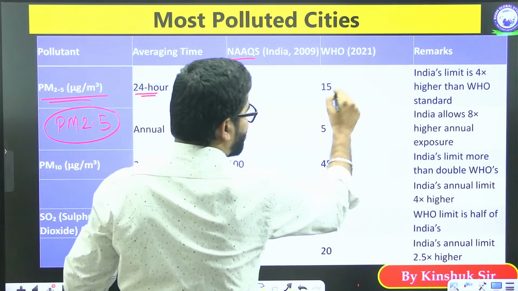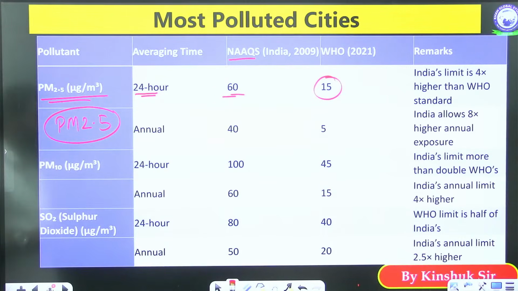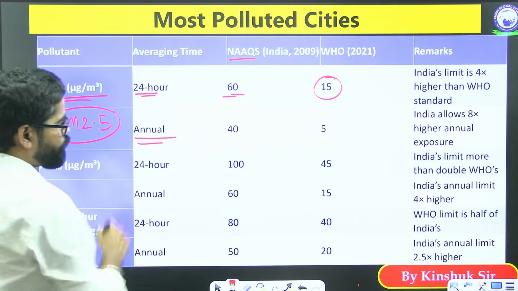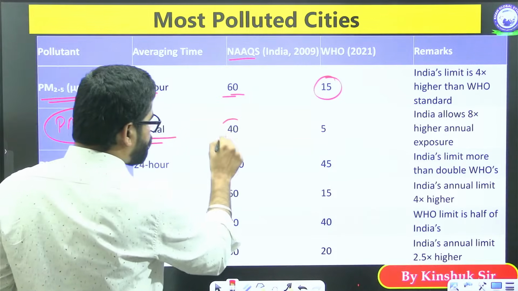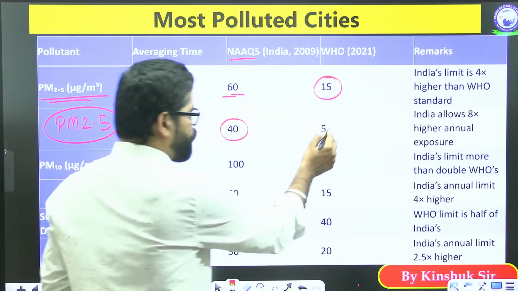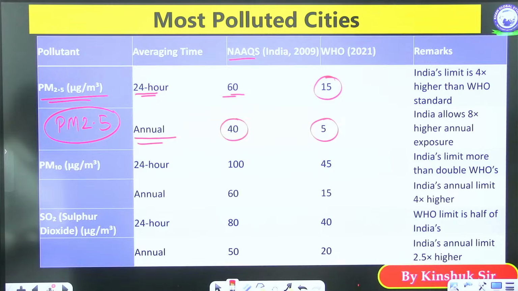But as per WHO, World Health Organization, it should not be exceeding 15. When we talk about annual range, it says 40 microgram per meter cube. And as per WHO 2021, it should be only 5 microgram per meter cube.